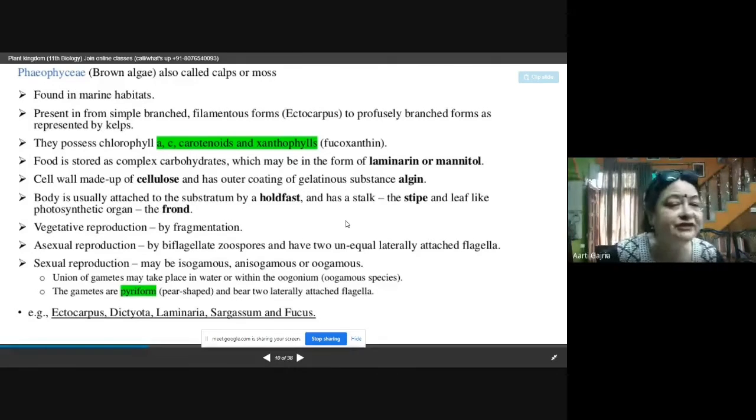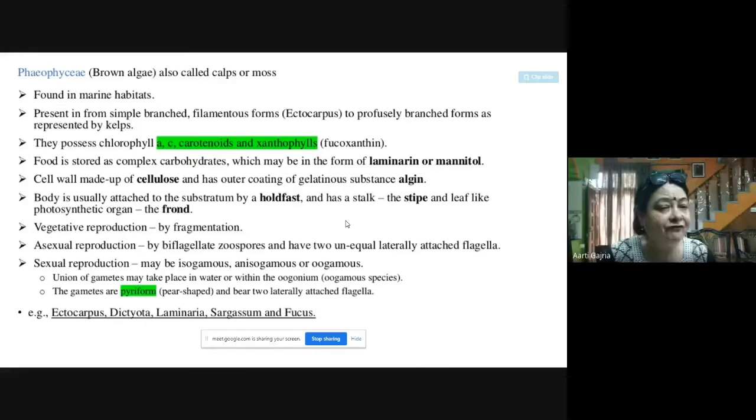Then food is stored as complex carbohydrates, in the form of laminarin or mannitol. In green algae the stored food was in the form of oil droplets; here the stored food is laminarin or mannitol.